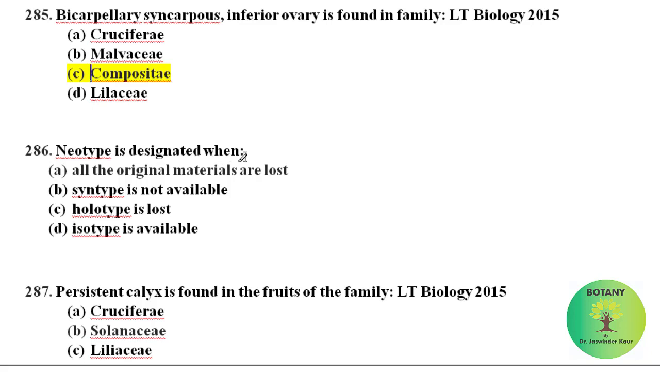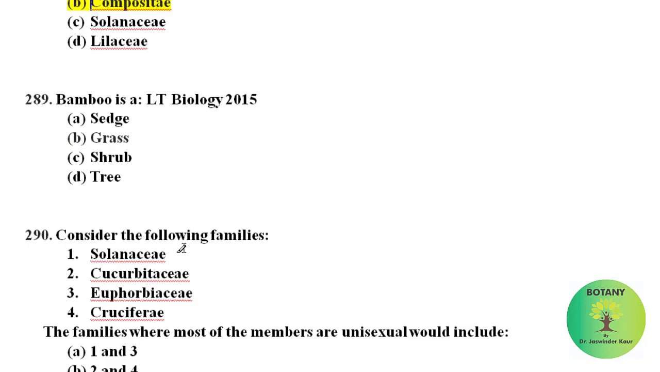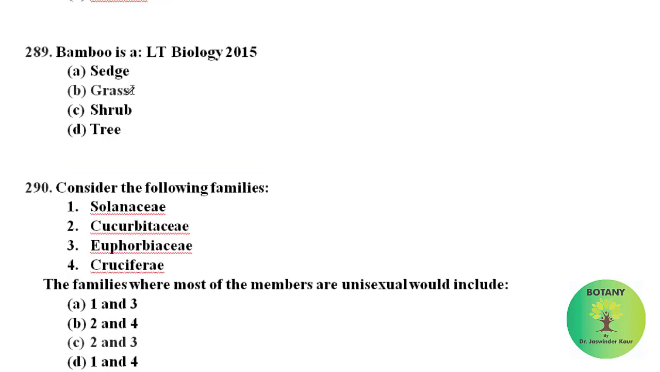Neotype is designated when all the original material is lost. Persistent calyx is found in the fruits of family Solanaceae. Axile placentation is absent in family Compositae or Asteraceae. In Asteraceae or Compositae, the placentation is of basal type. In Malvaceae, Solanaceae and Liliaceae, placentation is axile. Bamboo is a grass. It belongs to family Poaceae.